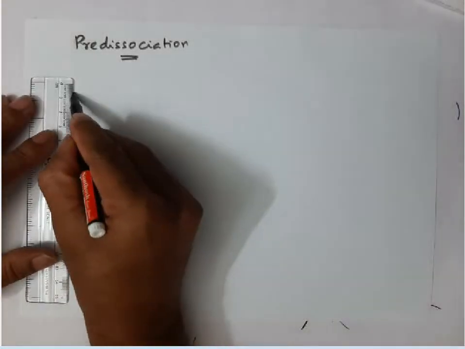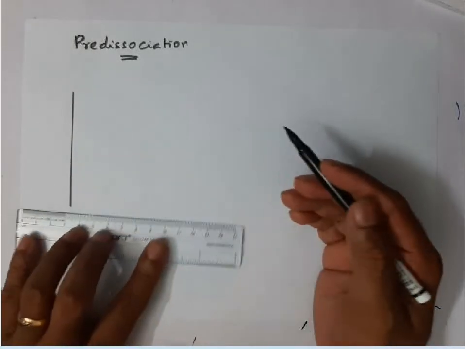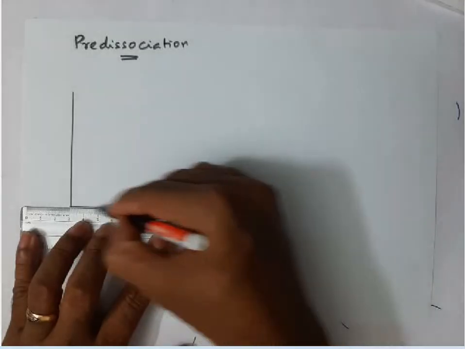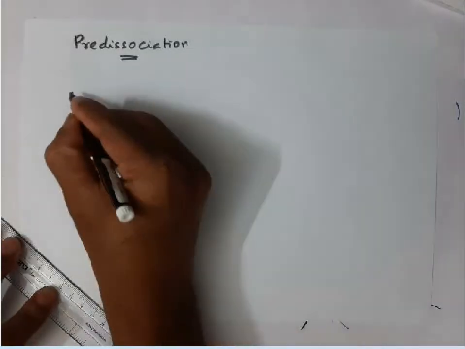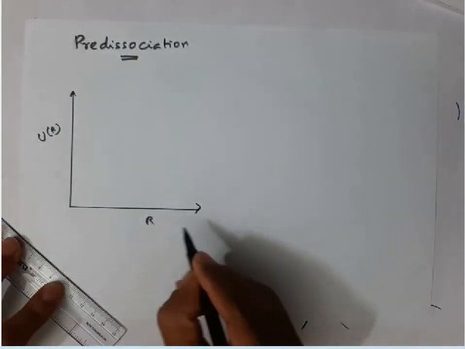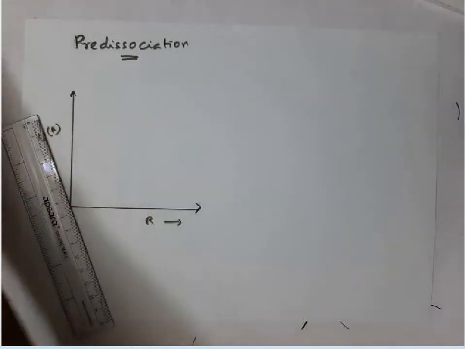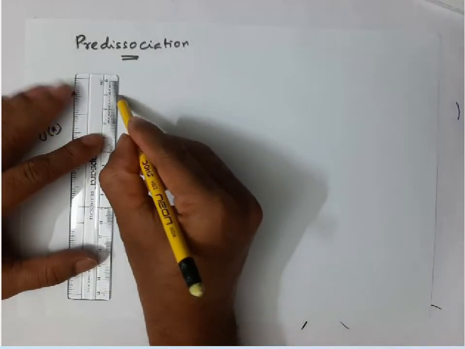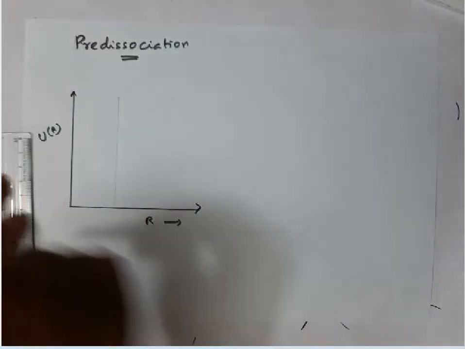Let me just draw and show you so that you can easily understand. Potential energy on the y-axis, internuclear distance on the x-axis. For convenience, I'll draw a line.